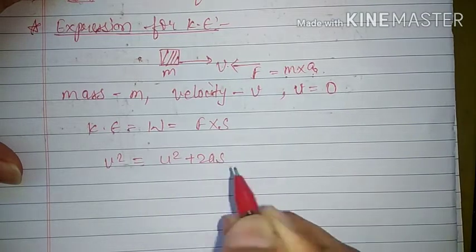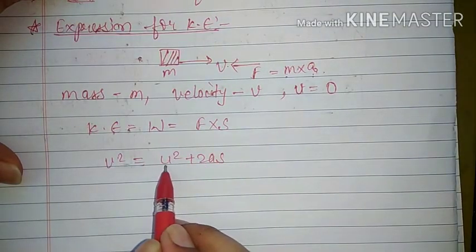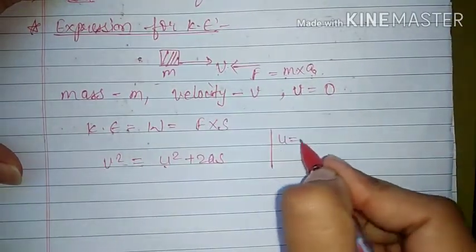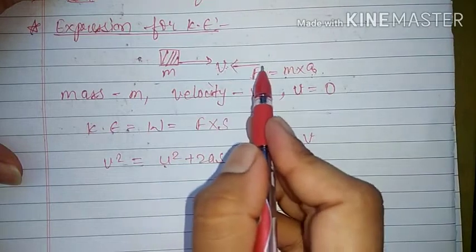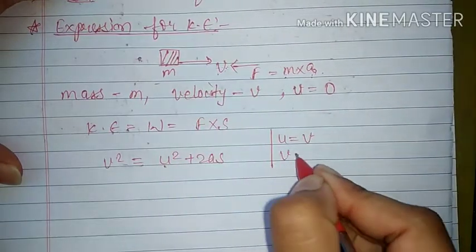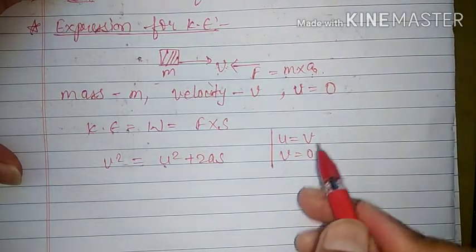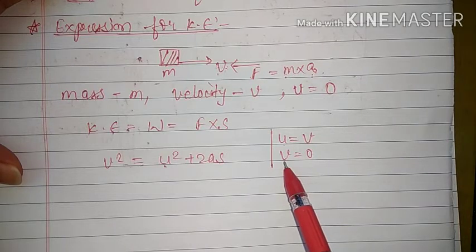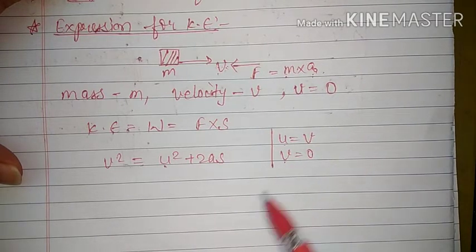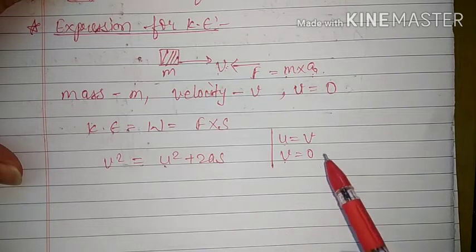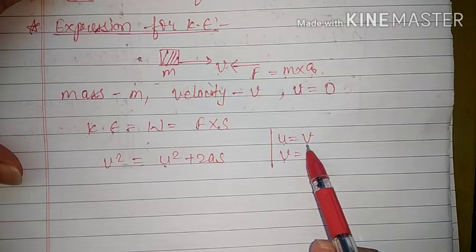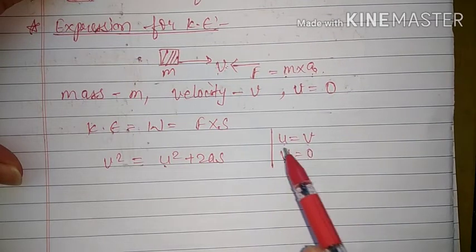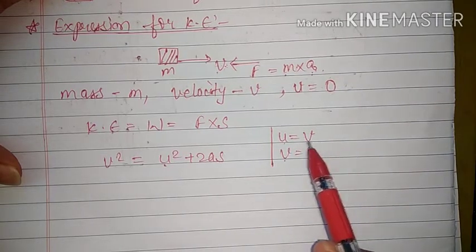that is v square is equal to u square plus 2as. We know that u is the initial velocity, and here initially the object is moving with a velocity v. So here initial velocity is v, and final velocity after applying the force, it will come to rest. So final velocity is equal to 0. See, basically initial velocity is denoted by u and final velocity is denoted by v. But here since we are habitual of kinetic energy is equal to half mv square, so we are taking initial velocity v. If you want to take it u, you can take, and then your formula will be kinetic energy is equal to half mu square. So as you wish you can use here.